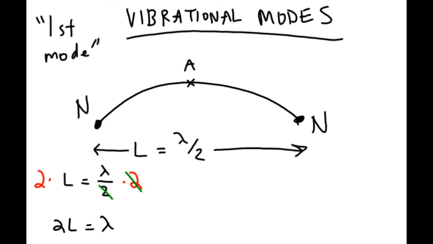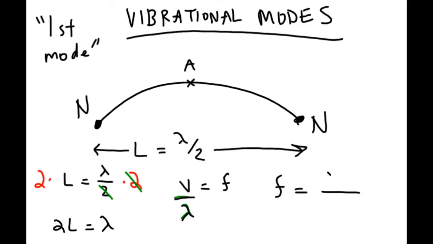So if we take this, we can plug it in to the wave speed equation. Actually, I'm going to isolate the frequency first. So I'm going to divide both sides by lambda. The lambdas cancel on the right, so I can erase them because lambda over lambda is the same as 1 over 1. And when I multiply by 1, I don't show times 1. And so now what we have is frequency is wave speed divided by lambda.